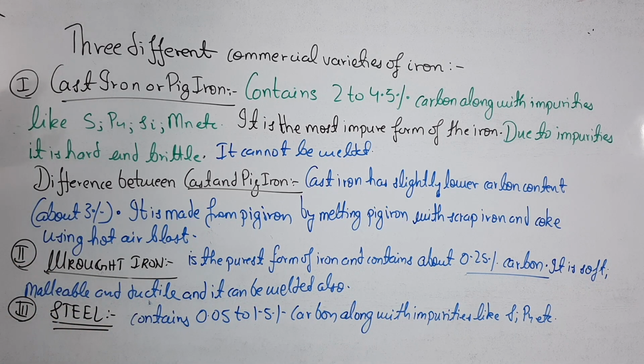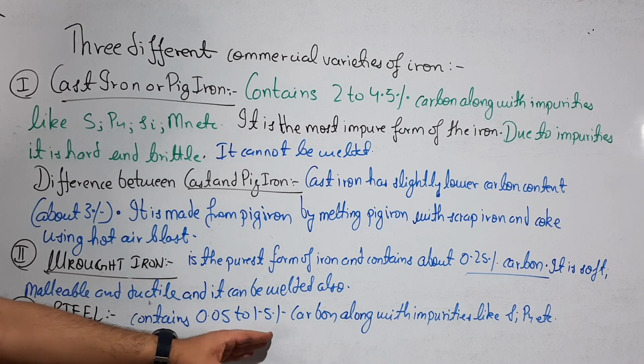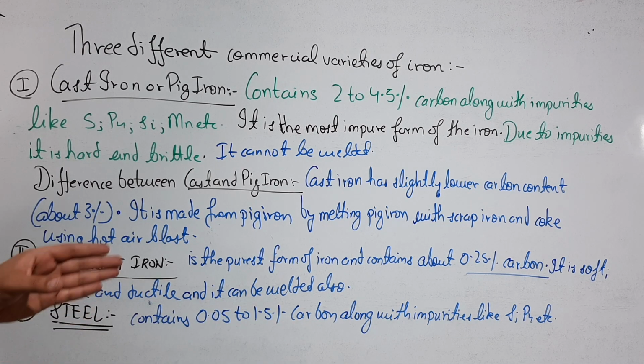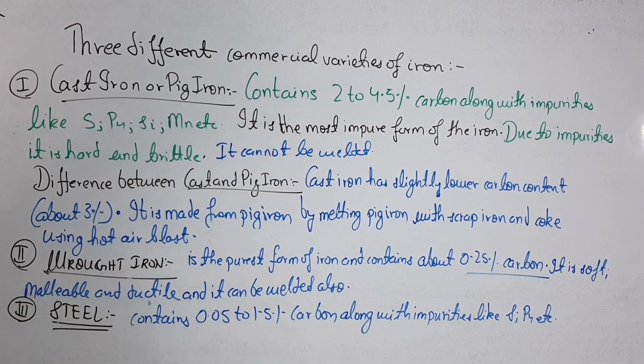Its properties are between those of cast iron and wrought iron, and its carbon content is also between these two, that is from 0.05 to 1.5%, and it also contains impurities like sulfur and phosphorus. So here students, we have ended the extraction of the iron. Next we are going to see the extraction of copper, aluminium and silver.